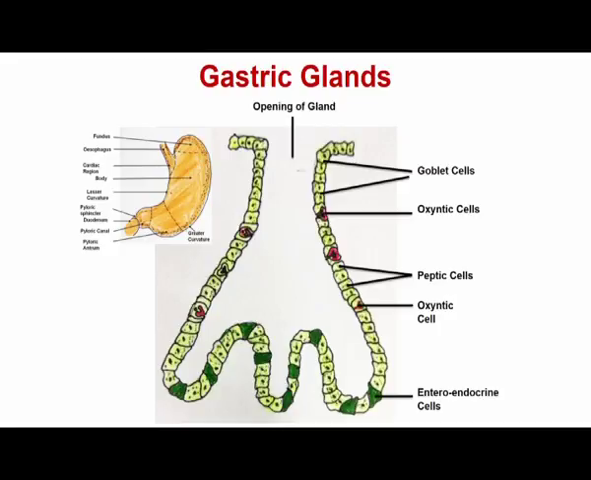Then they also have the D cells, and the D cell secretes somatostatin, and somatostatin is a hormone which counterbalances the activity of gastrin. It means gastrin stimulates the secretion of the gastric juices, whereas somatostatin inhibits the secretion of gastrin from the G cells. Then you have the EC cells.